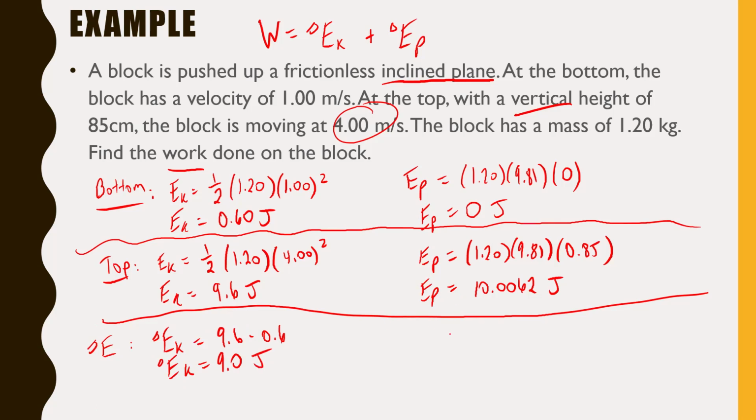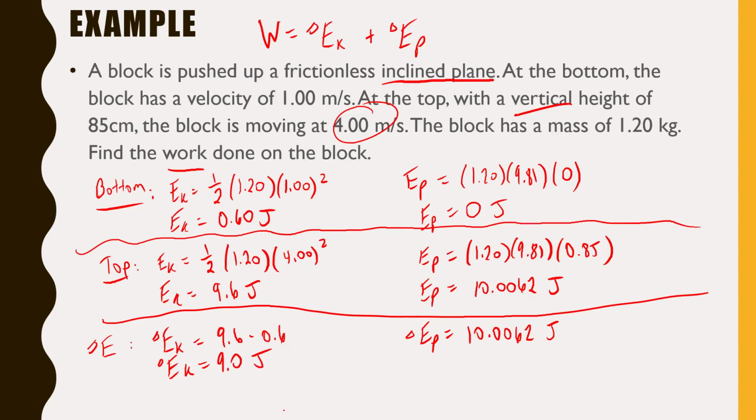Our change in potential energy is even much easier to see. Notice how we started with nothing in terms of potential energy and we ended up with this 10.0062. Well, I don't even have to do an equation on that one. Our delta EP is just going to be that 10.0062 because that's just how much energy we gained in terms of potential.